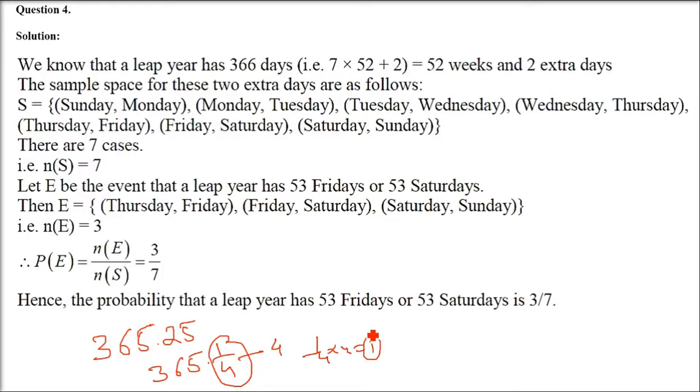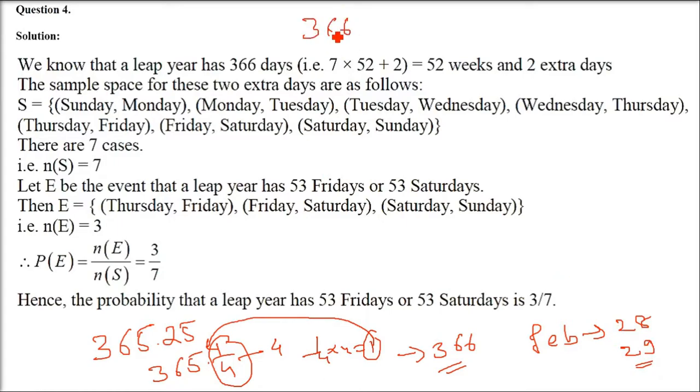That is, 1 day is added always after 4 years. So after every 4 years it will become 366. This 366 day year is called a leap year. You will always see February will have one more day, 29th day in February. This is the leap year.